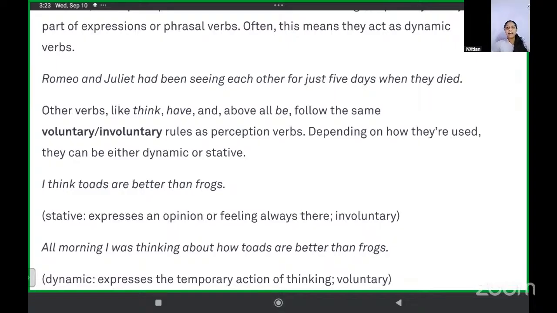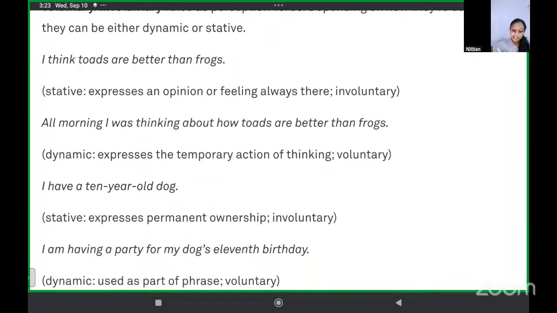But if you're actually doing something, like I've been thinking about how toads are better than frogs, that is voluntary thinking. Look at the difference. I think toads are better than frogs is stative, and thinking about how toads are better than frogs is dynamic.